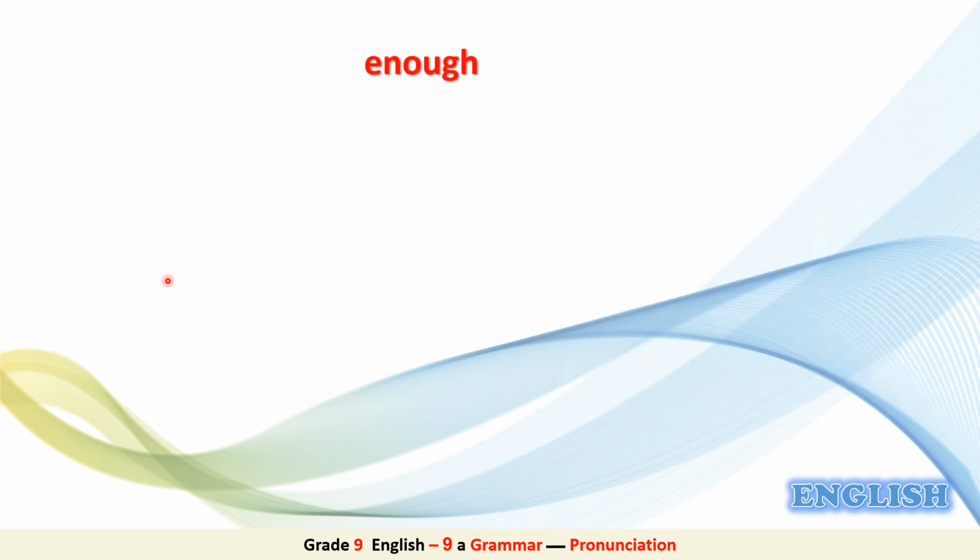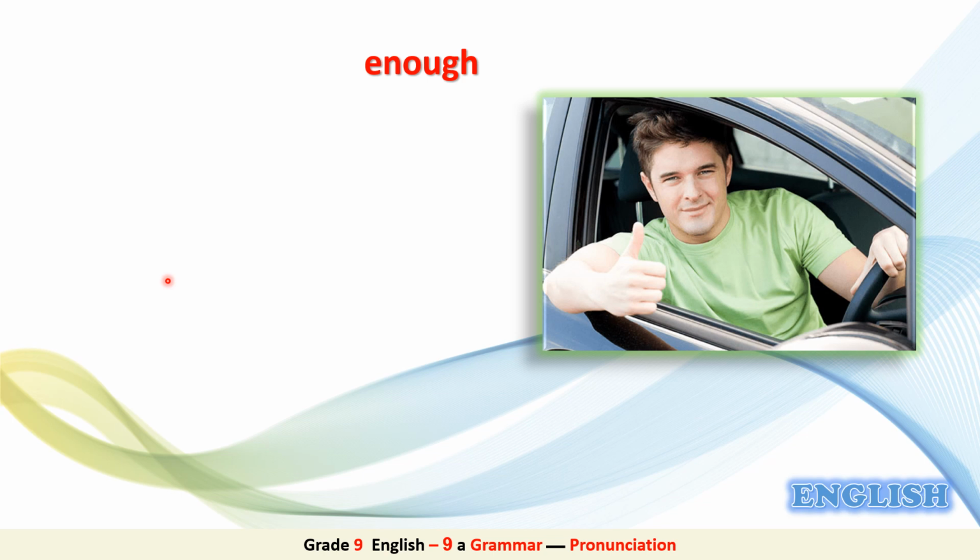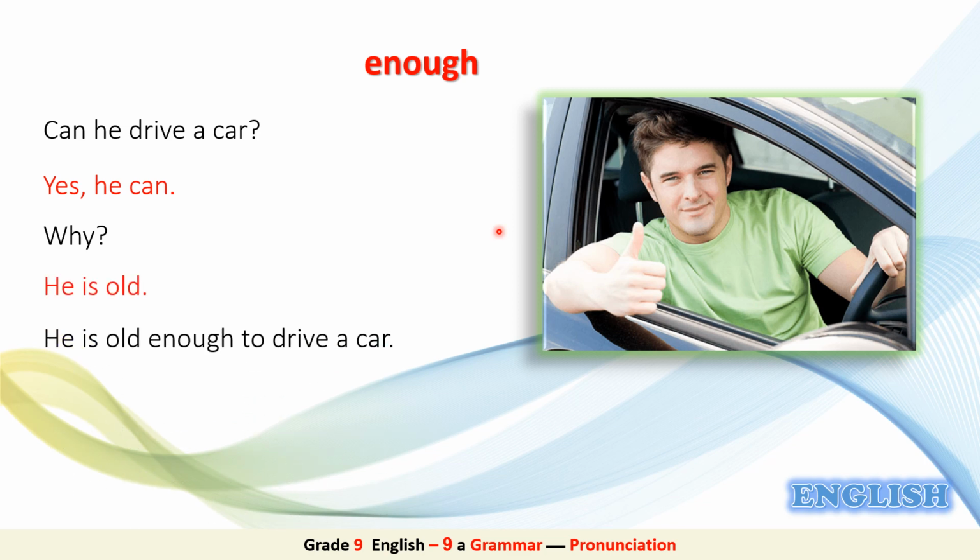Now let's have more examples using enough. Look at this picture. Can he drive a car? Good, yes he can. Why can he drive a car? Great, because he is old. So we can say he is old enough to drive a car. Here we use old, an adjective, followed by enough. So enough comes after the adjective.